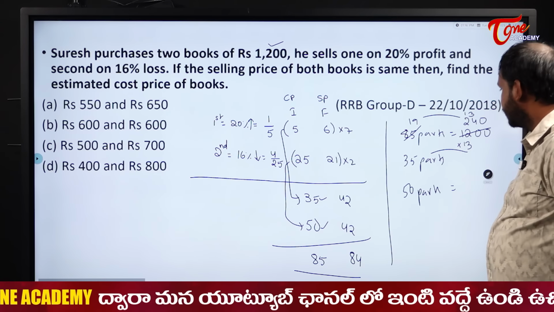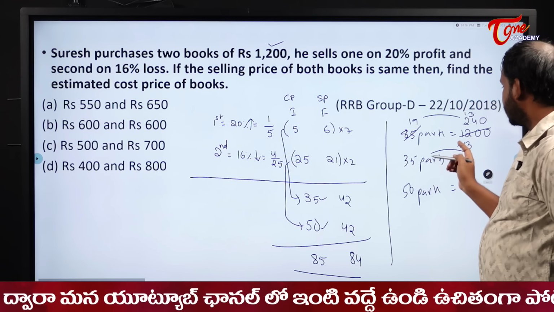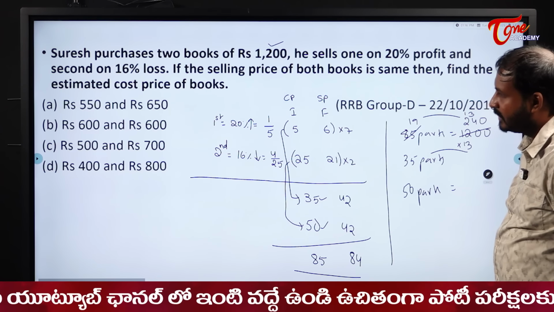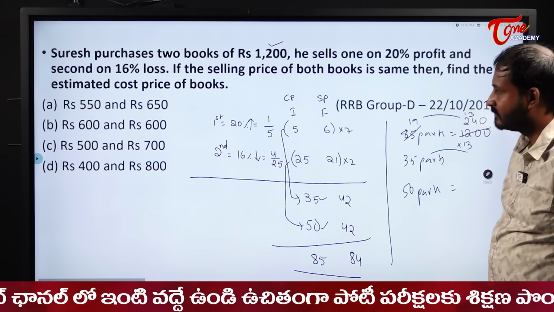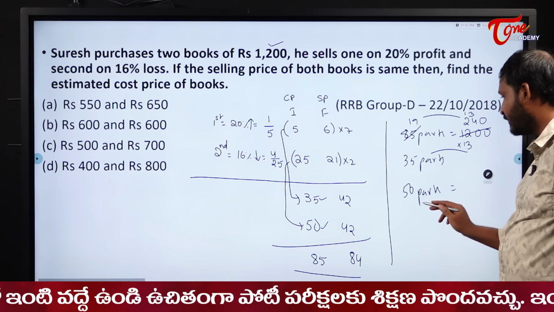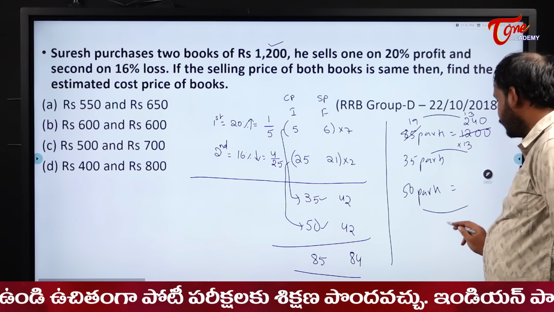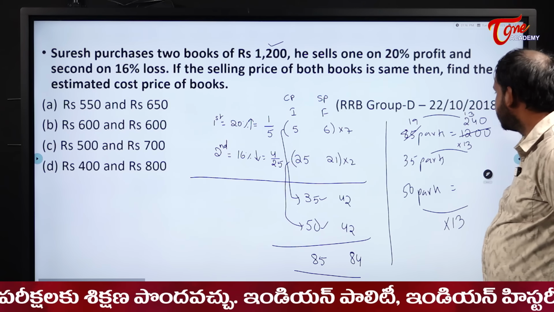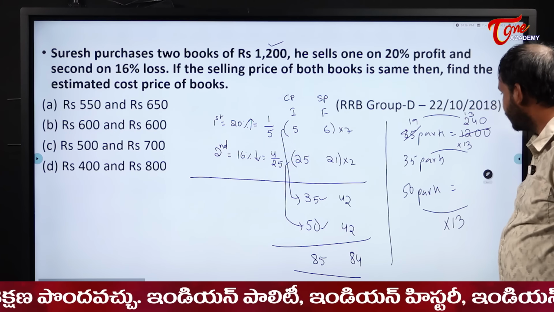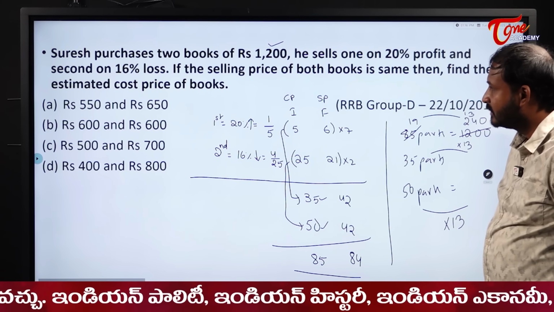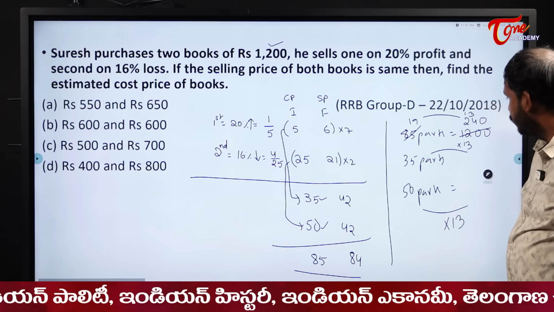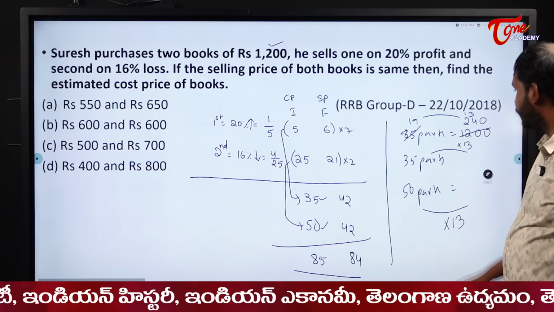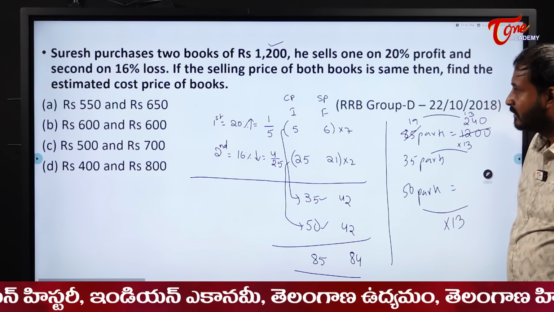That's it, right? 350 plus 105 is 465, not even the new one. So if I multiply here, it will become what? Into 13 means it will become 650. 13 is that one, not even 13, 12 point something you will get. So it will become what? 350 plus 105 means 450.